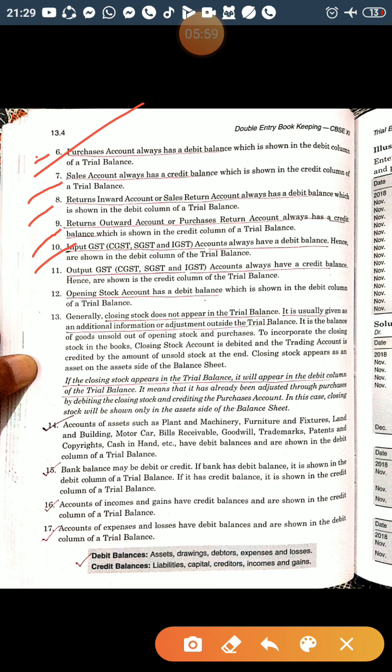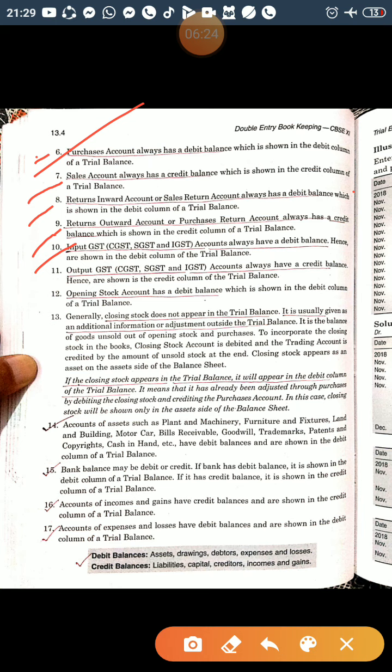Output GST, that may be CGST, SGST or IGST, is a liability for the business. If it exists in the books, it will be treated as a liability, and a liability always shows a credit balance, so it will be shown in the credit column of the trial balance.